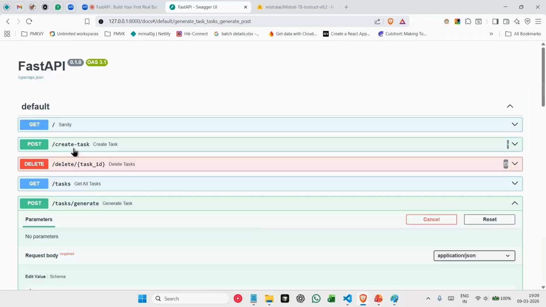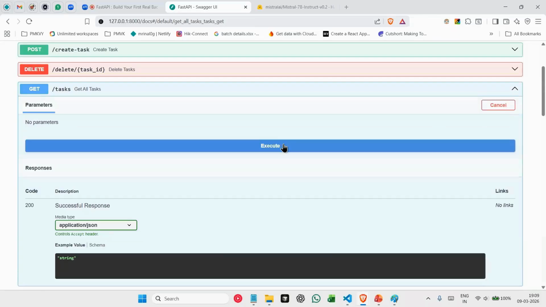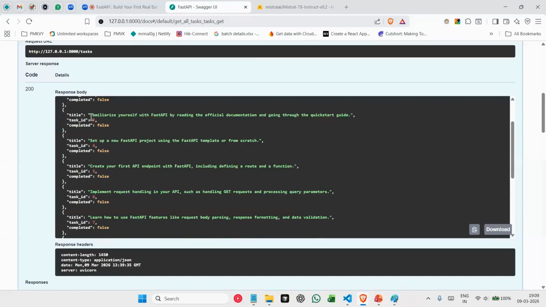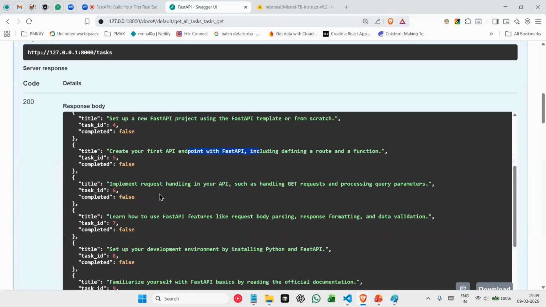Now, if we try to get all of our tasks using this link, if you observe here, when we gave a goal of learn FastAPI, what that AI model did is based on that goal, it gave us 5 tasks here, which is familiarize yourself with FastAPI, set up a new FastAPI project, implement an endpoint with FastAPI.